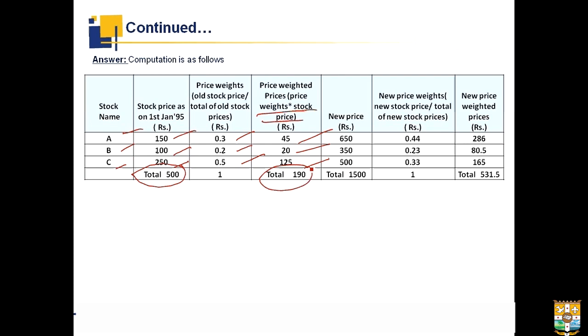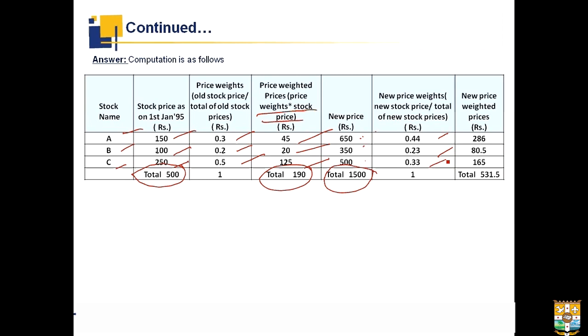The new prices are given to us as 650, 350 and 500 for ABC respectively. Now, the new price weights would be the new prices divided by the total of the new prices. That will give us 0.44 for first one, 0.23 for second and 0.33 for the last one.